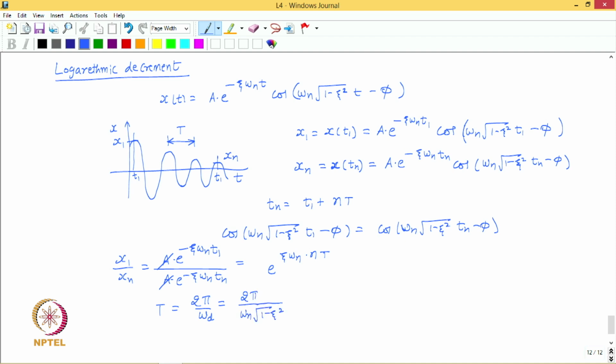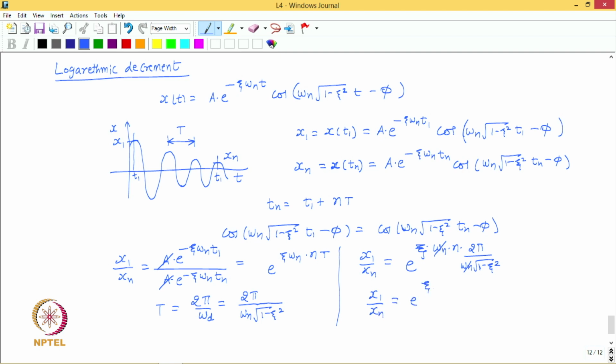So, this is nothing but T. In the light of this, we can then write x1 by xn is equal to e to the power zeta omega n into 2 pi upon omega n under root of 1 minus zeta square. So, omega n cancels out, and then we are left with x1 upon xn is equal to e to the